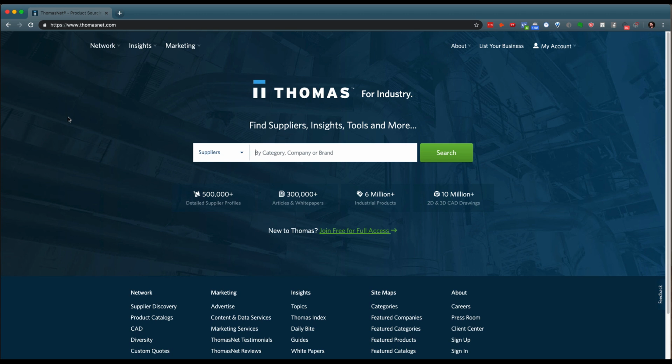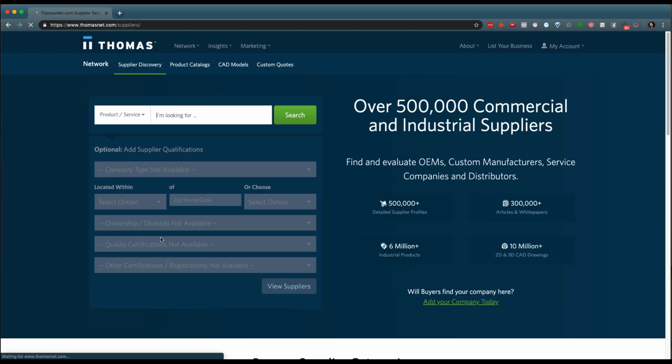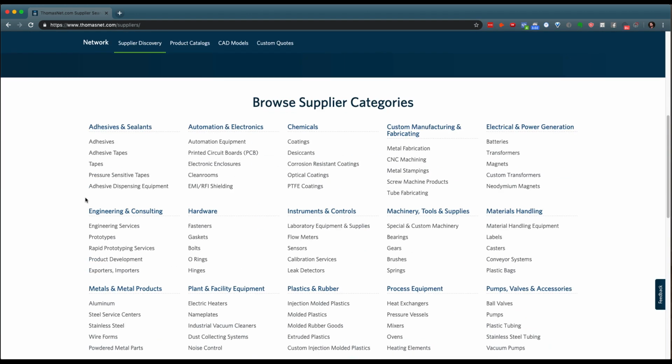However, one of the things that I can do to show you that the internet has all the information you could possibly need is a website like thomasnet.com. Thomasnet.com is a place to find suppliers of industrial stuff. What you can see is that not only are there over 500,000 supplier profiles with a bunch of different information and products that are available here, but they have everything very neatly organized and the ability to search. In this case, all I'm going to do is click on supplier discovery, and then instead of even searching, I'm going to come down here and just pick something.